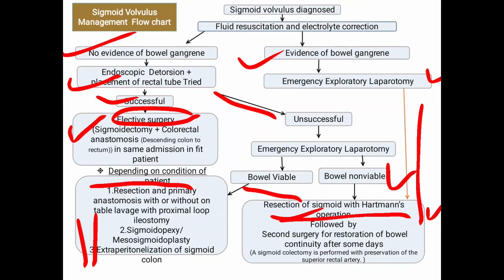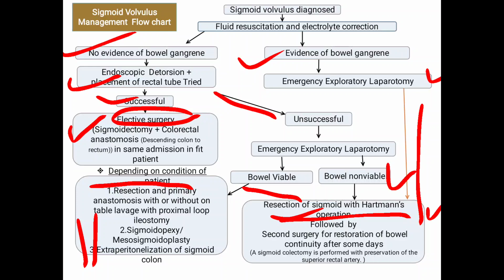So students, after going through this management flow chart, you have to notice that the clinical examination of the patient is very important, and on clinical examination only we can decide whether the patient has gangrene of the sigmoid colon or not.